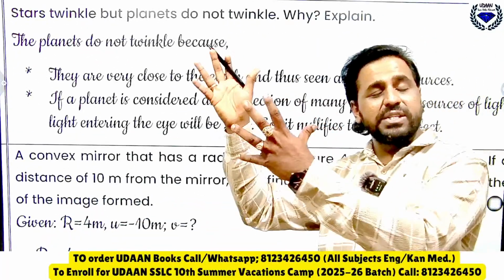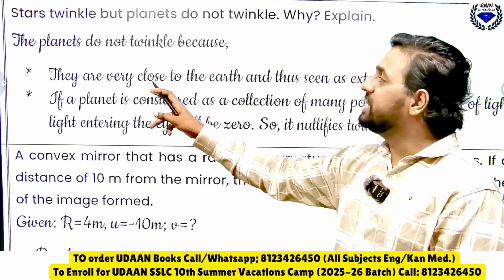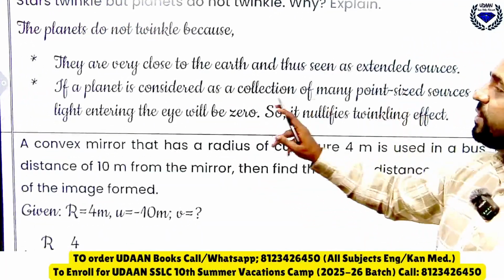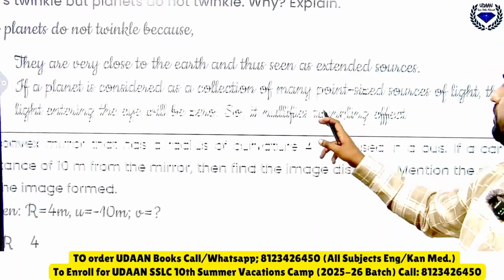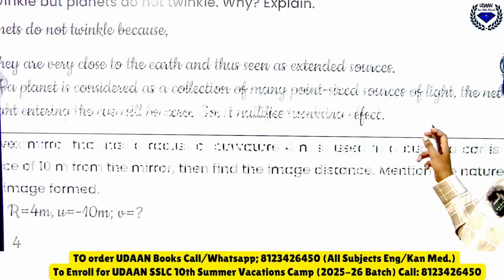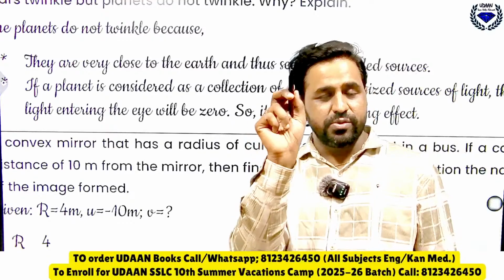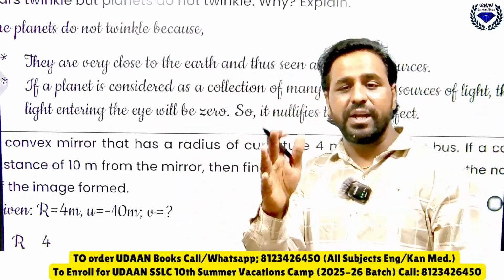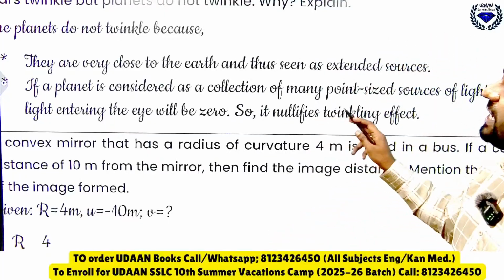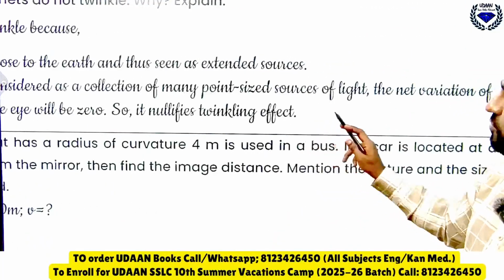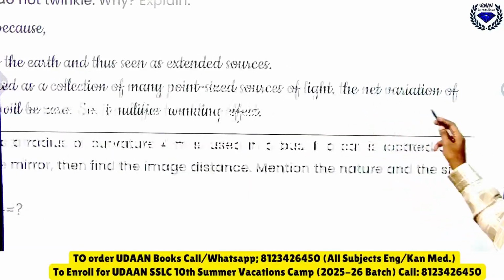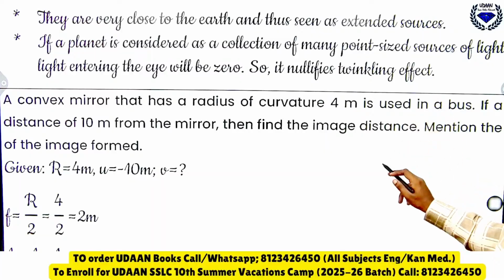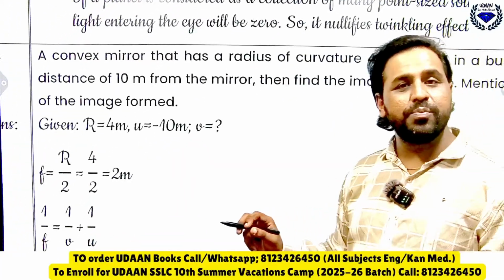Now, the planets do not twinkle. Why? Because the planets are very near to the earth. They are very close to the earth and thus seen as extended sources. If the planet is considered as a collection of many point-sized sources of light, the net variation of the light entering the eye will be zero, so it nullifies the twinkling effect. Okay, I hope you got it.